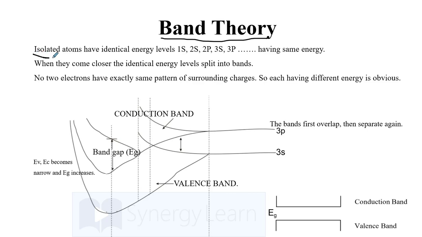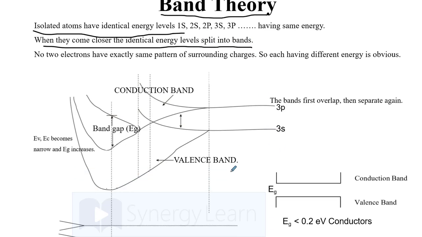Isolated atoms have identical energy levels: 1s, 2s, 2p and so on. But when these atoms come closer, these identical energy levels split into bands.